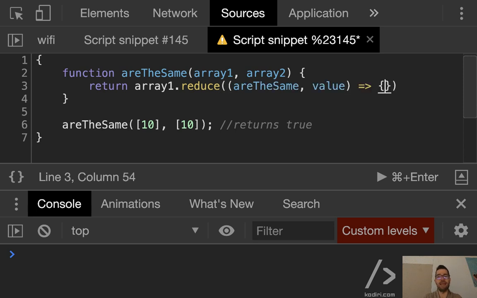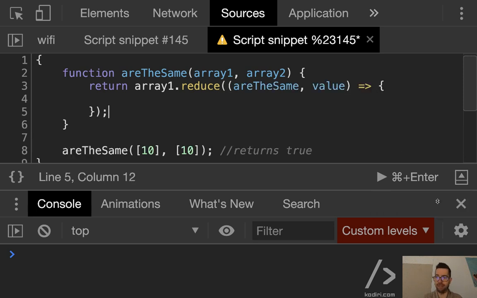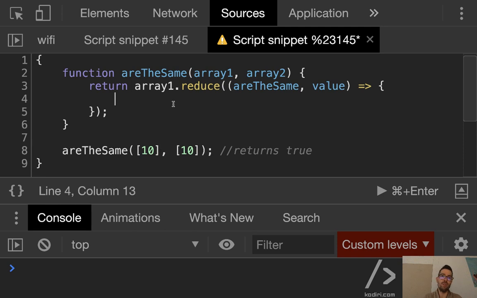I'm just playing with the exercise. That may not be the best approach. So what should be the default value? I'm going to assume that the arrays are the same. So by default, they are the same. Now, can I do return?